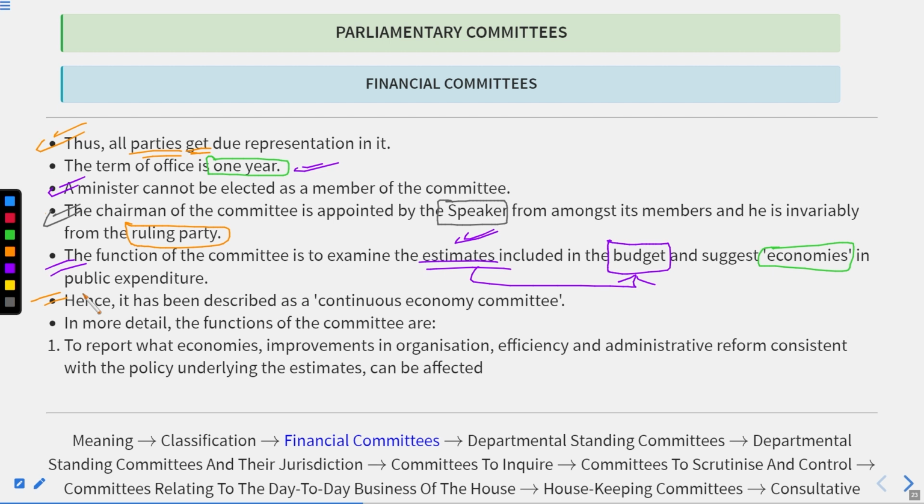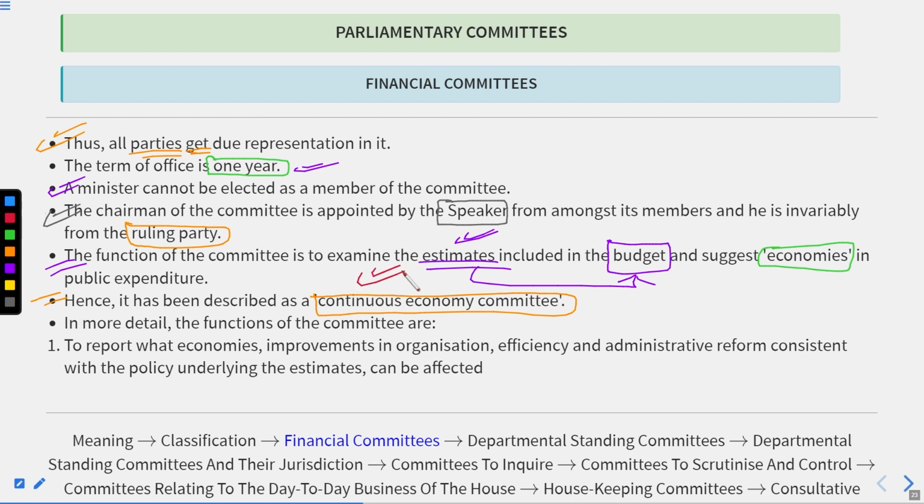Hence, it has been described as the Continuous Economic Committee. Continuous Economic Committee means, if we try to connect the dots, that it is a permanent committee. It means that it will be elected on a continuous basis. Second, the estimates that the committee is examining are from the budget, and the budget is also a continuous process. So if we connect them together, we can say that this is the Continuous Economic Committee.